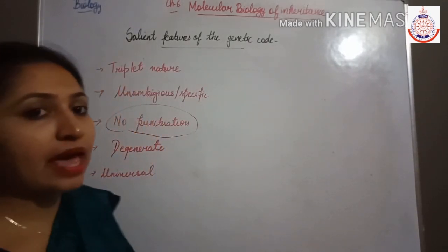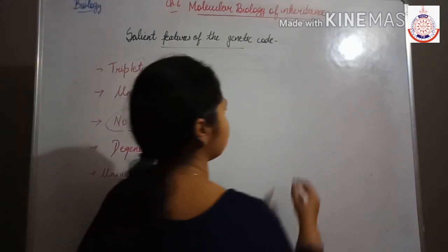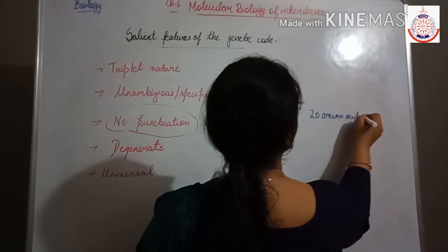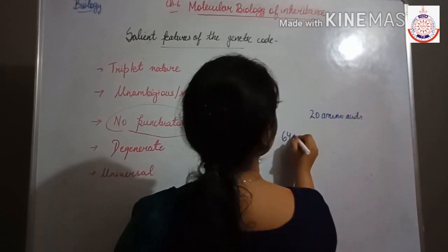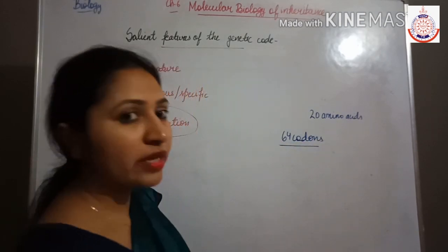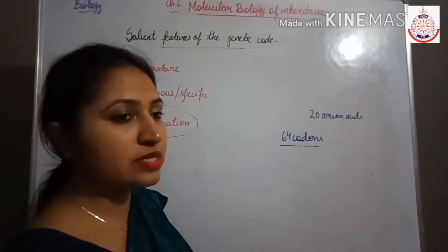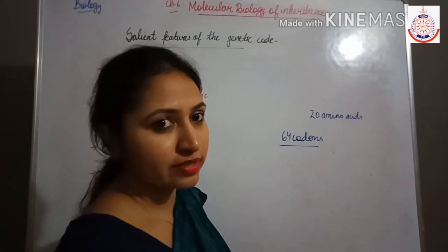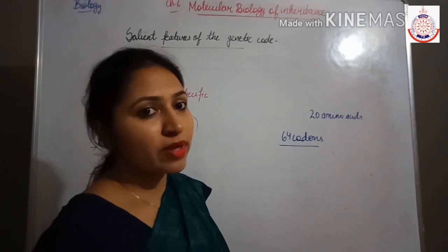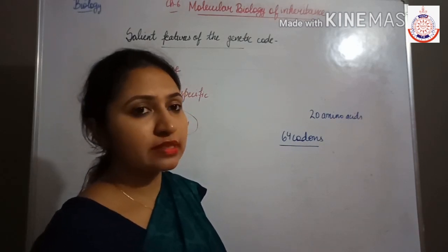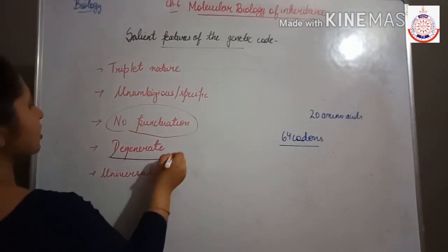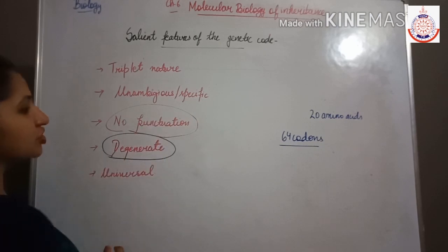Now next is degenerate. Degenerate means that only 20 amino acids are there, and how many codons are there? 64 codons. It means that there are many codons which are responsible for synthesizing the same amino acids. If you see the genetic code table, there are many codons responsible for synthesizing the same amino acid. So this shows that the genetic code is degenerate.